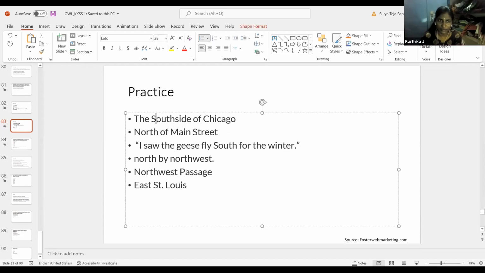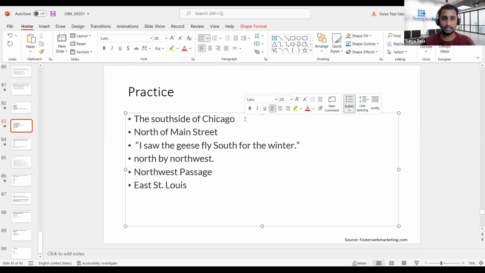Yes, S should be in small letter because it is acting as a compass direction. So it is saying south side of Chicago. Chicago is taken as a base, and from there we are talking about a relative direction here. So S has to be small in the south side. And in the next example, if you see north of Main Street.